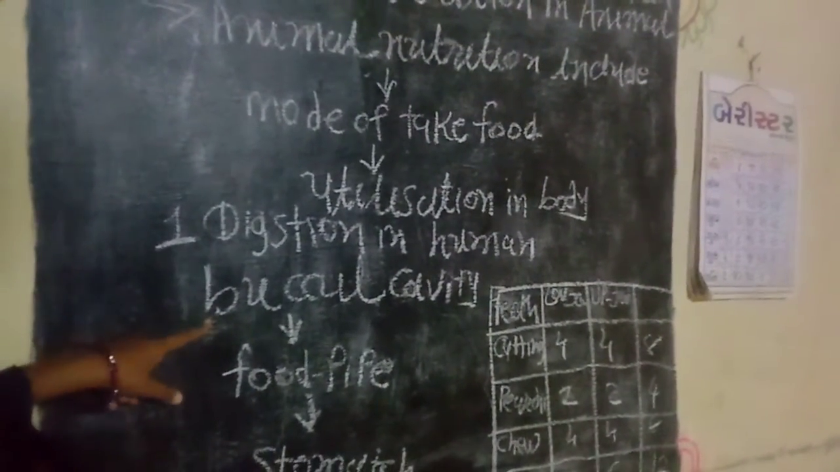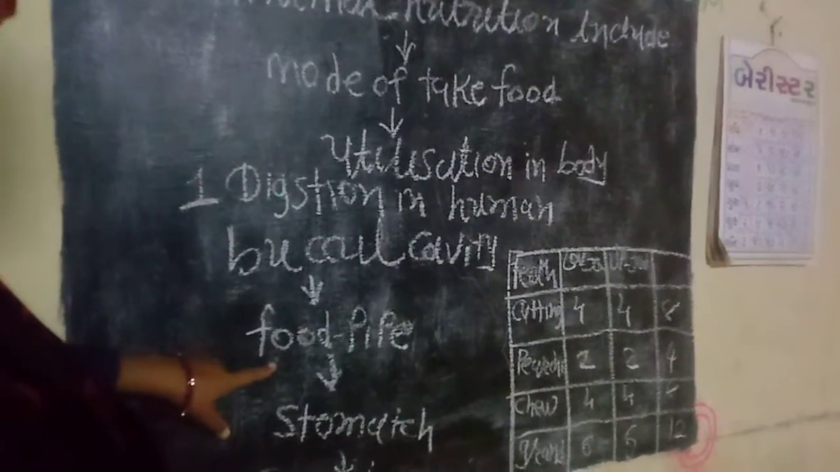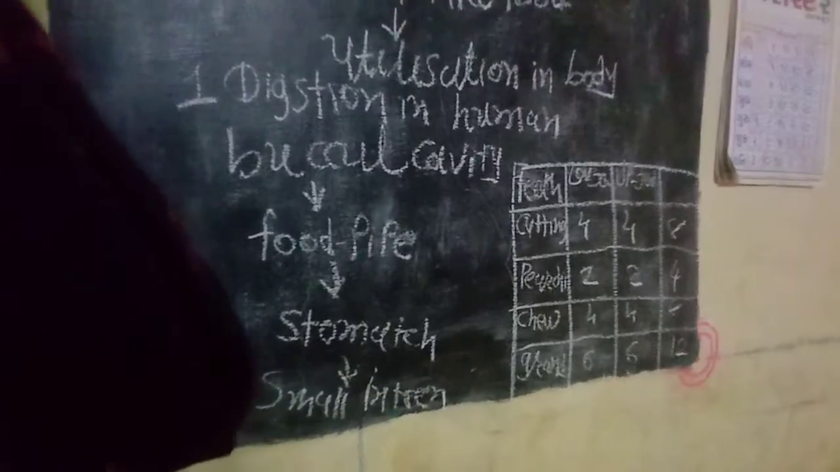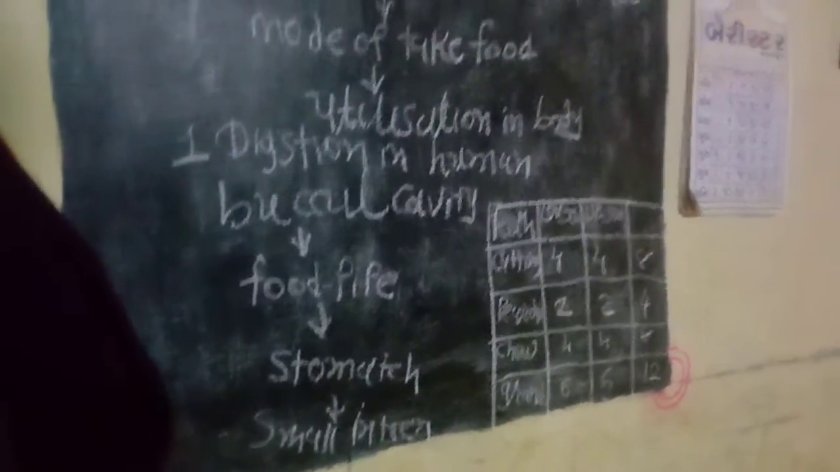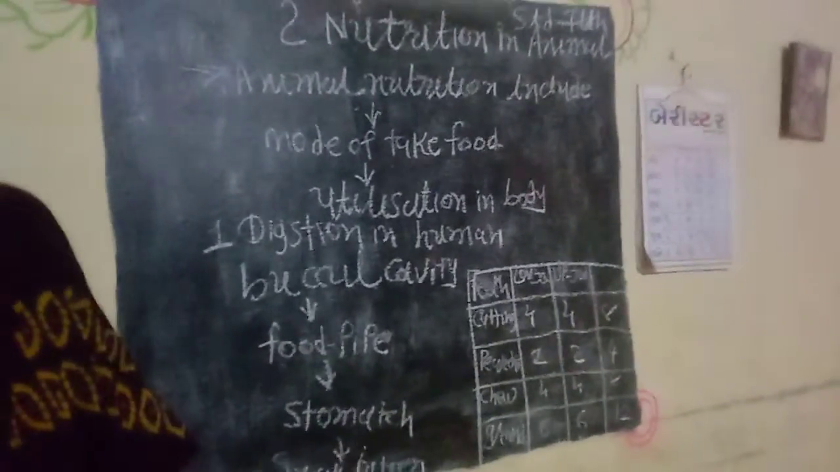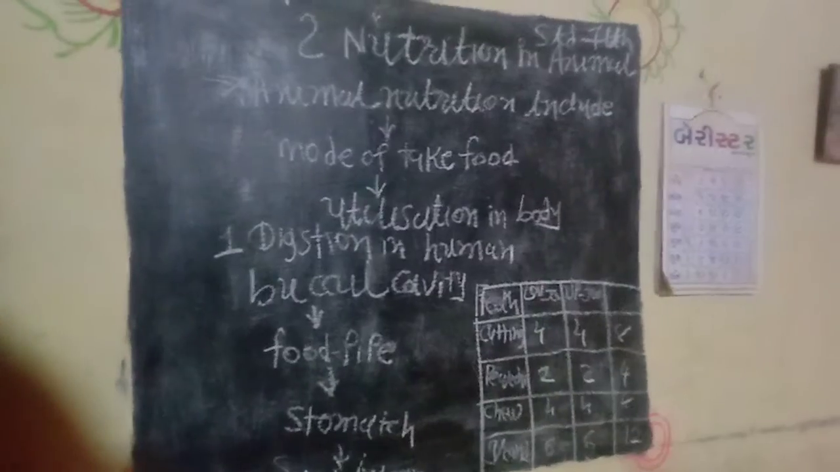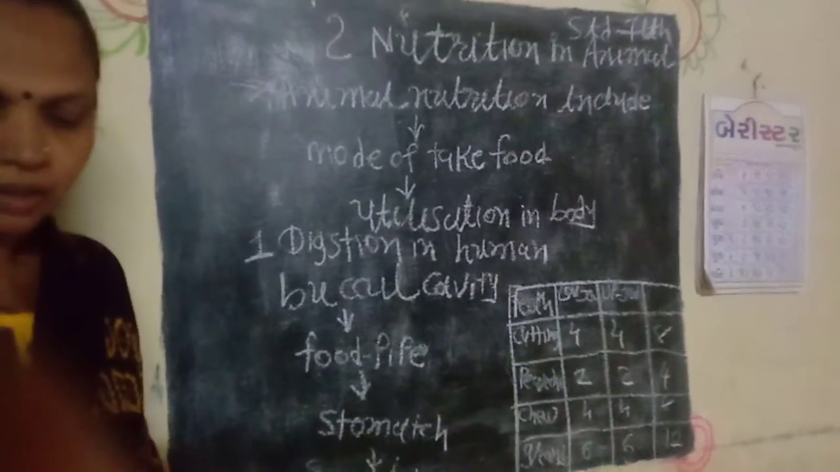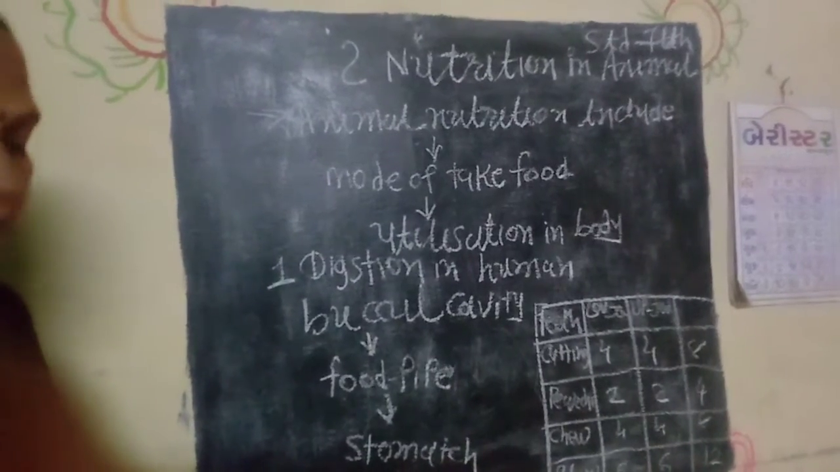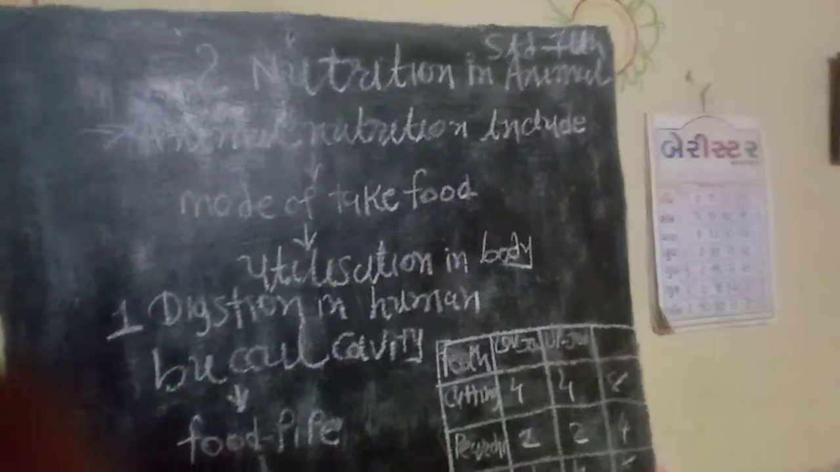The first is the buccal cavity, and then food goes to the food pipe, stomach, small intestine and large intestine. So we can take different types of food. Every animal depends on food, and animals take food from plants in different ways.